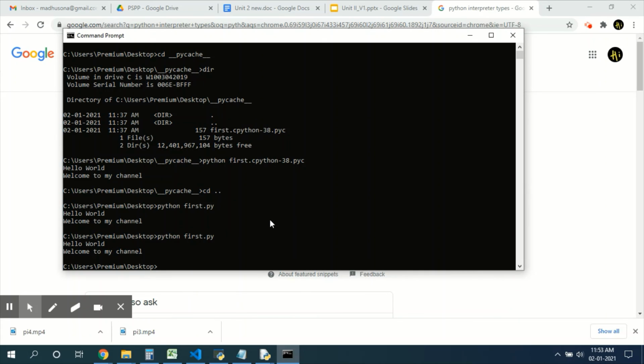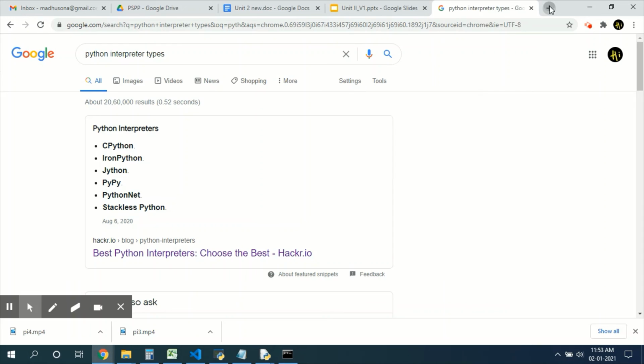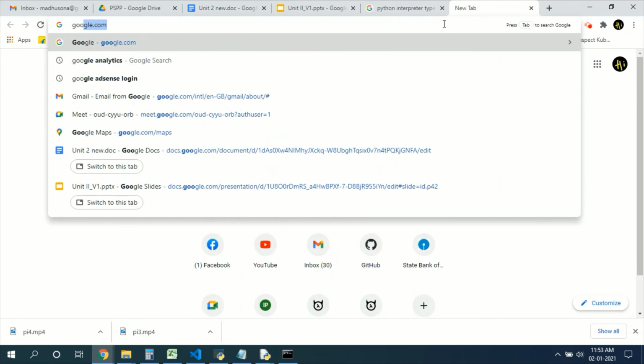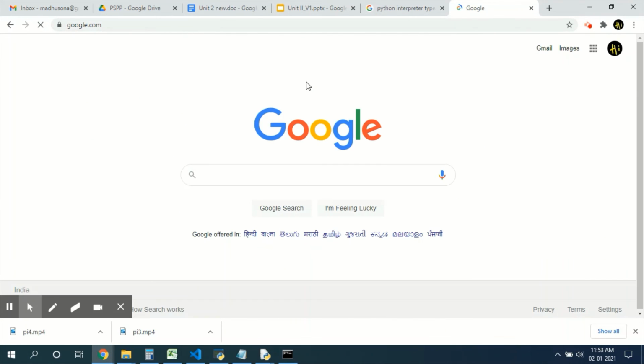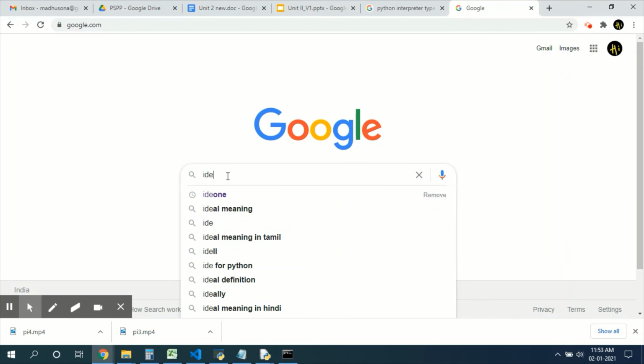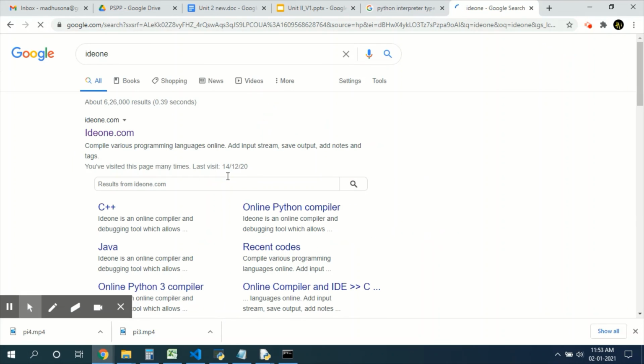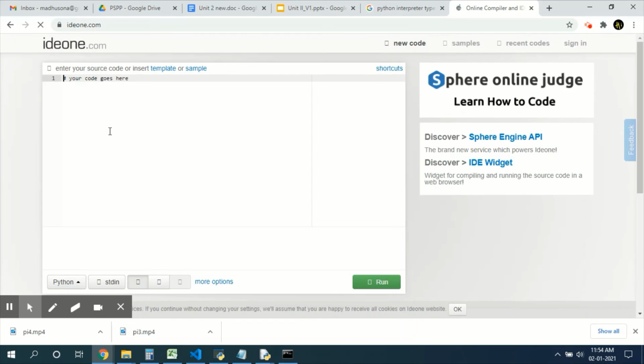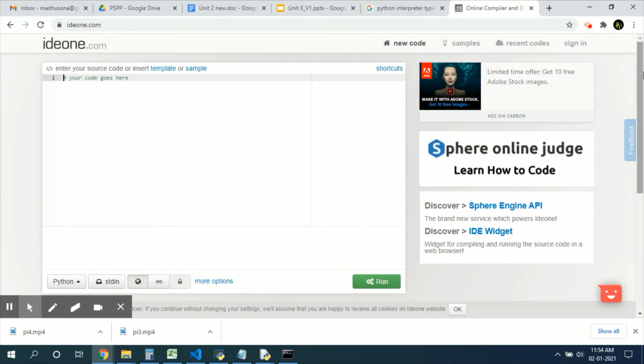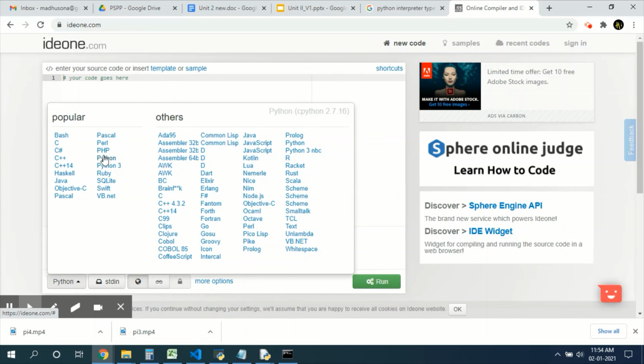Now we will see the online compiler. This is an online compiler, IDEone. See, first choose the version. Here you can see Python and Python 3. Choose this Python 3. Here they are using the version Python 3.1.3.